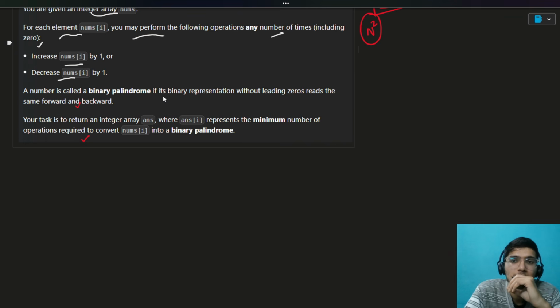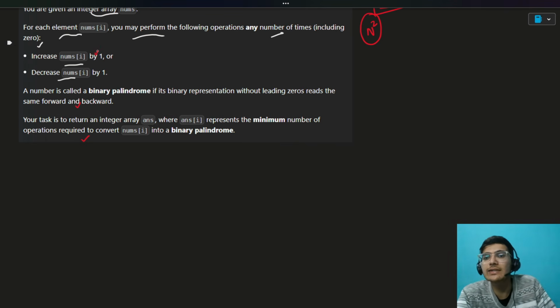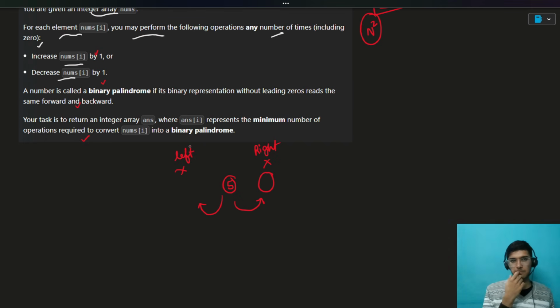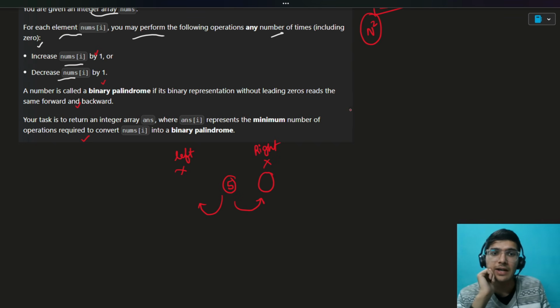We have to make a binary palindrome. The interesting idea is that you can increase the number or you can decrease the number. Let's say you have a 5. You have to find the closest binary palindromic number. It could be here, it could be here also, it could be on the right side, or it could be on the left side. And interestingly, n is also till 5000 and the number is also till 5000.